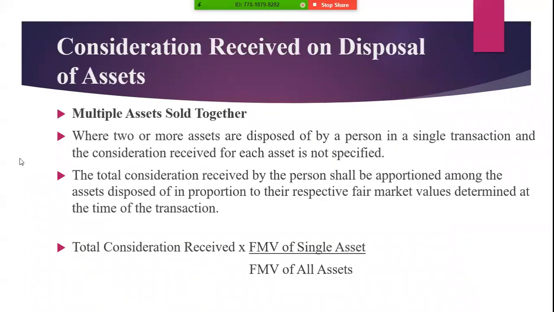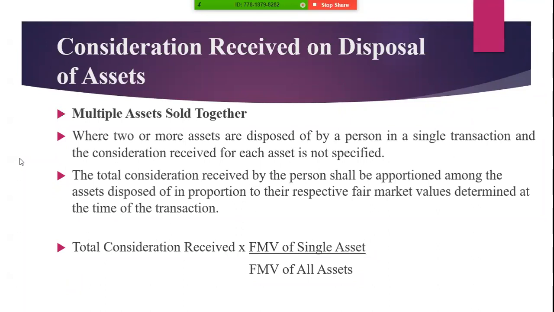Thank you, Awais. I will discuss the concept of multiple assets sold together. In this case, two or more assets are disposed of by a person in a single transaction, and the consideration received for each asset is not specified.